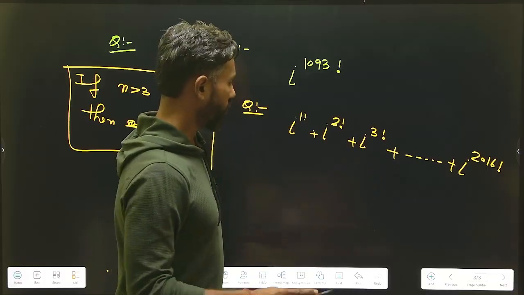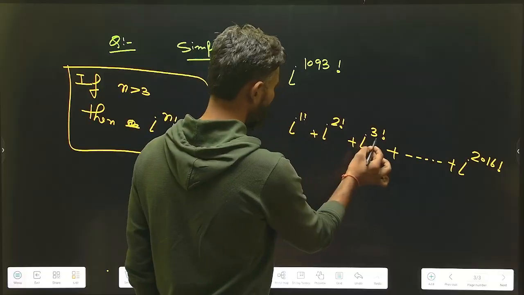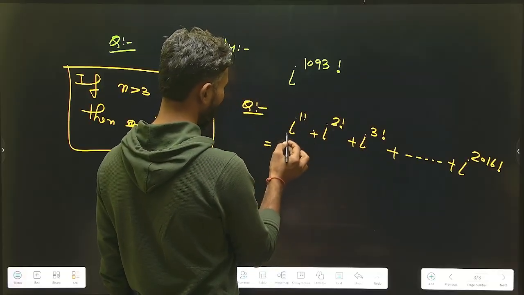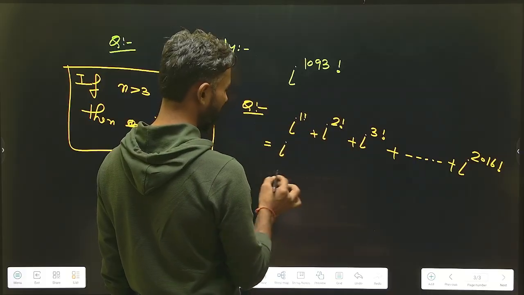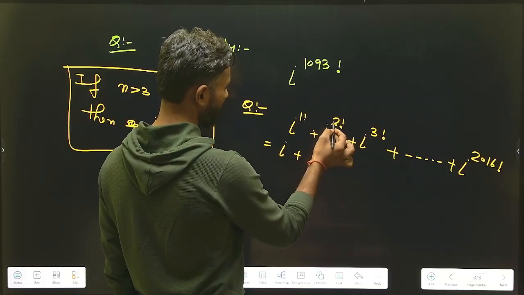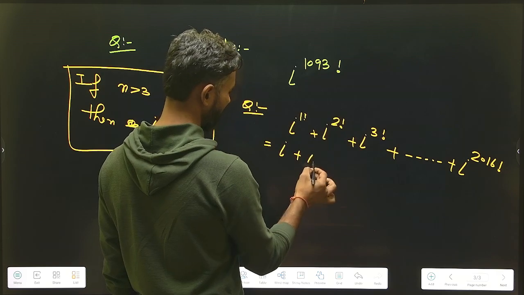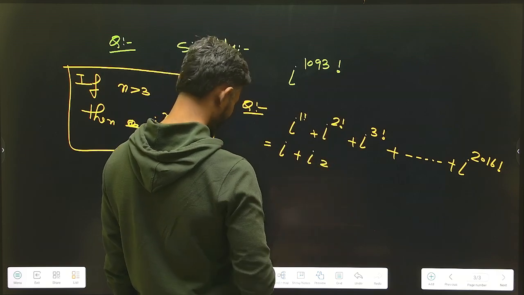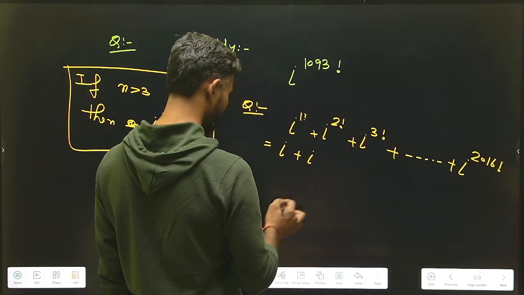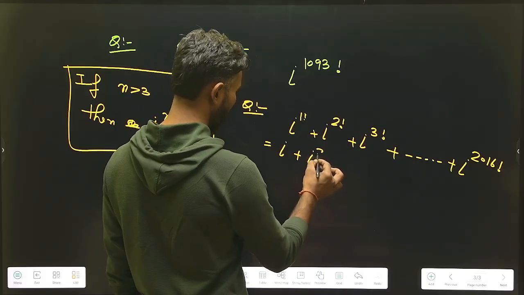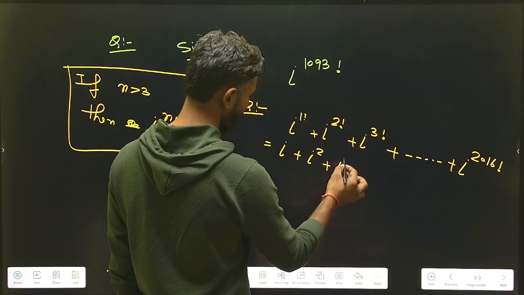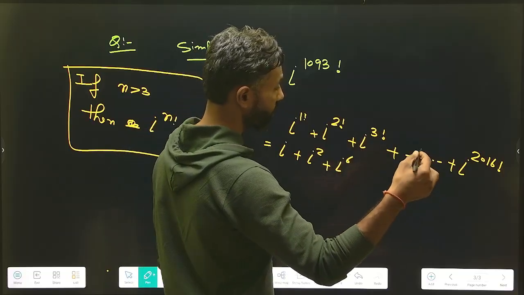So I will calculate the values of these first 3 terms manually. Iota to the power 1 factorial is iota, iota to the power 2 factorial is iota square, and the next term becomes iota to the power 6. And after that each term is equal to 1.